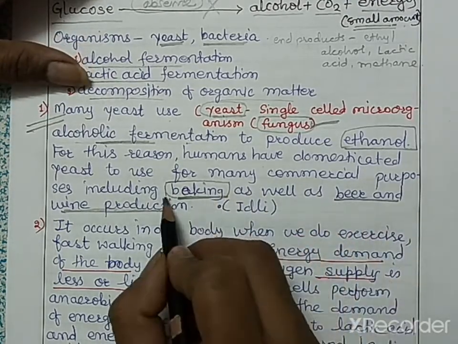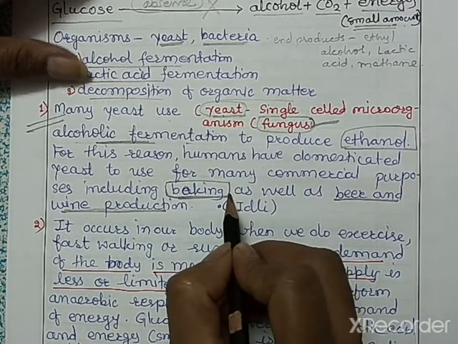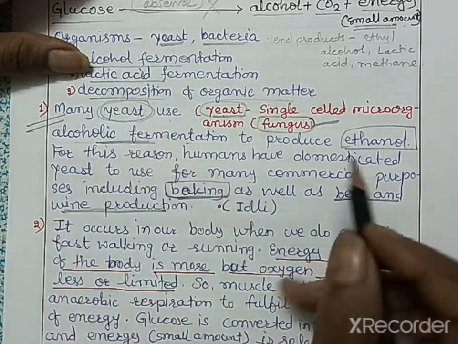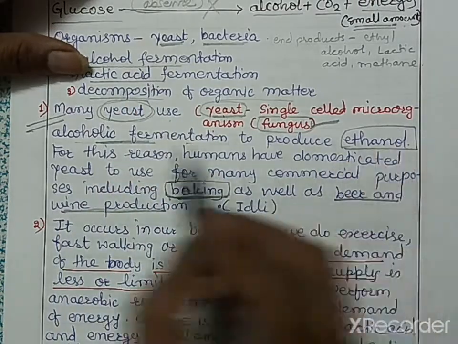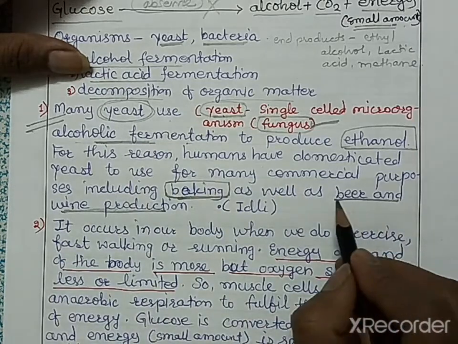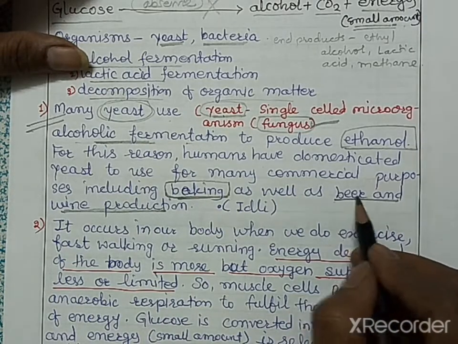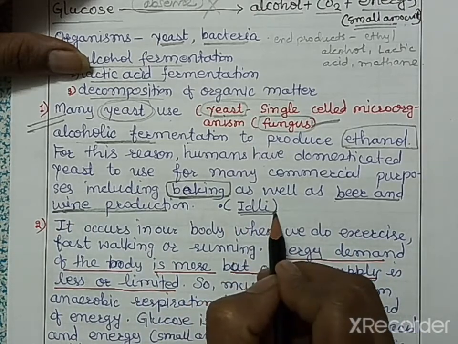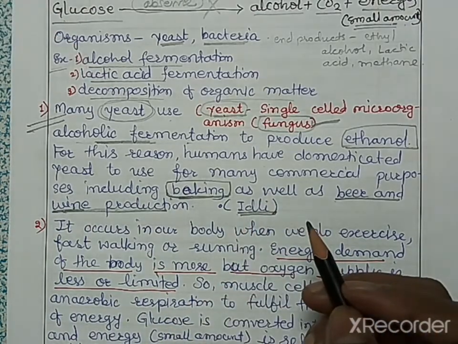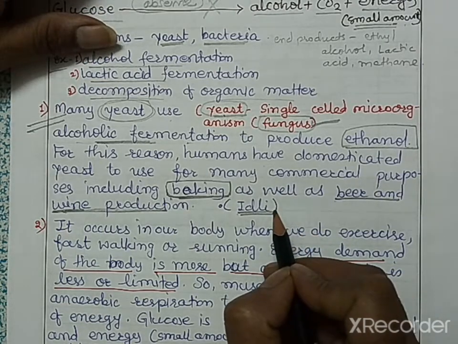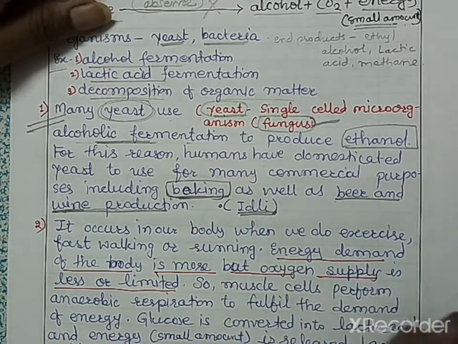So for this baking process, people are using this yeast, and that is known as alcoholic fermentation. Yeast is also used in the making of beers and wines. It is also used for making idlis. You may have seen the batter of idli before adding yeast and after adding yeast.